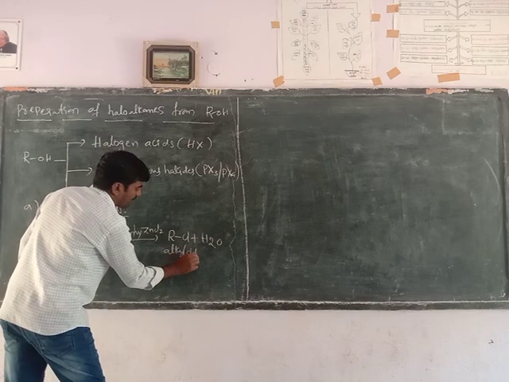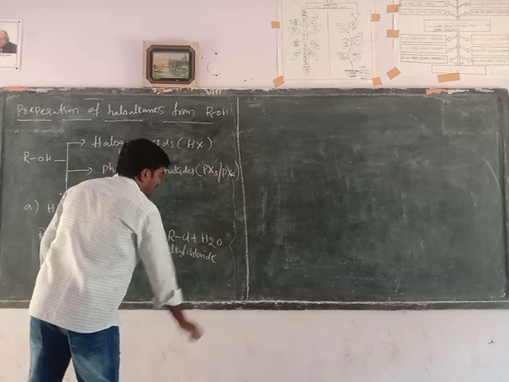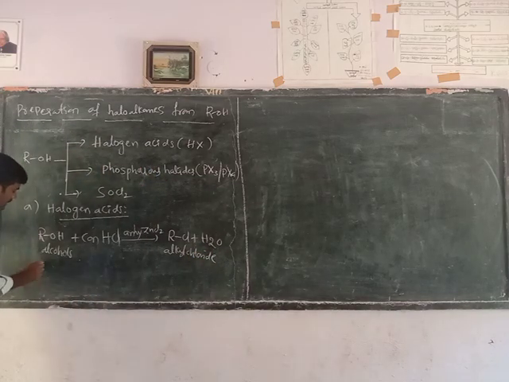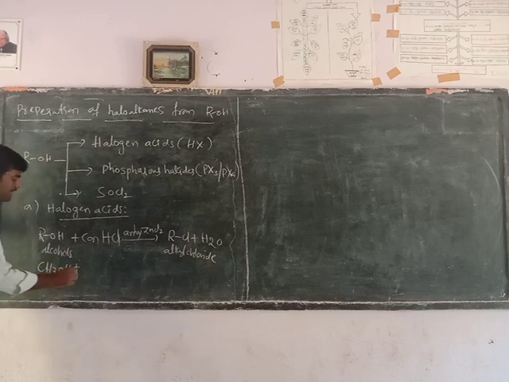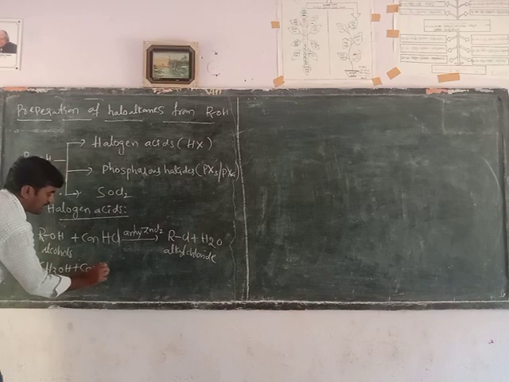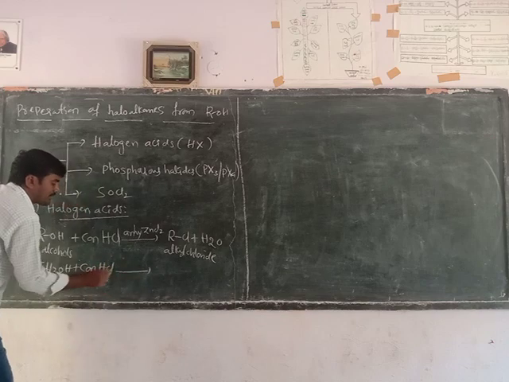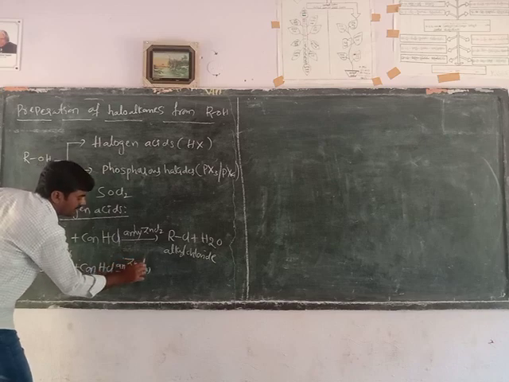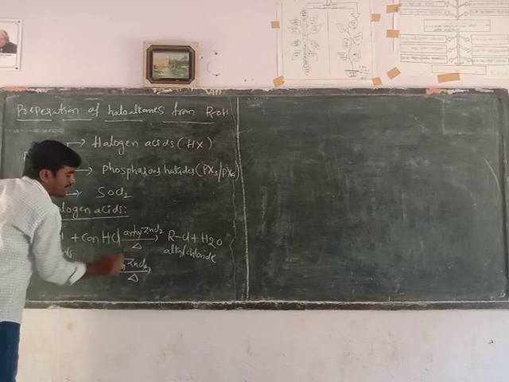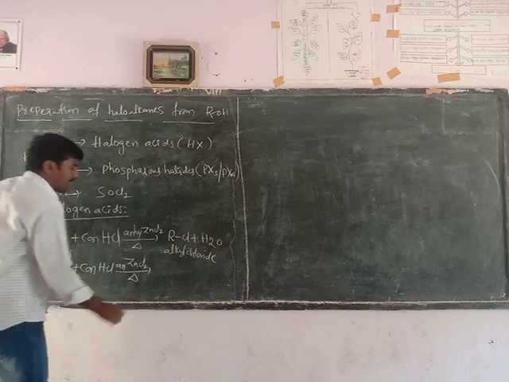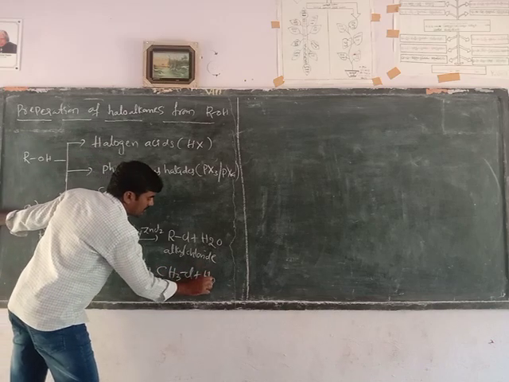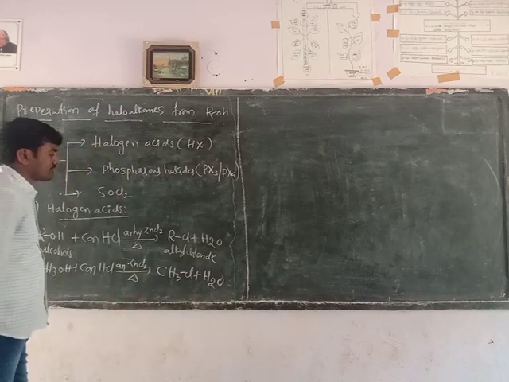Alkyl chloride plus water molecule form. Let's take an example for this. Methyl alcohol is reacting with concentrated hydrochloric acid in the presence of anhydrous zinc chloride, heated, to form methyl chloride, CH3Cl, plus H2O, a water molecule.